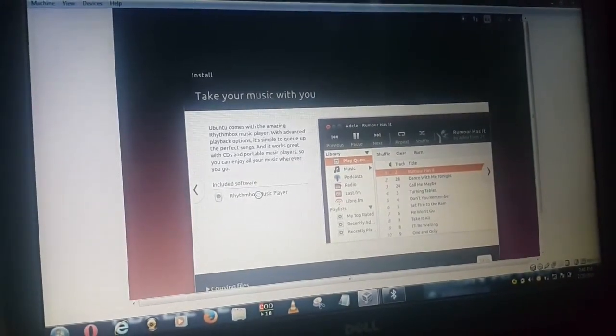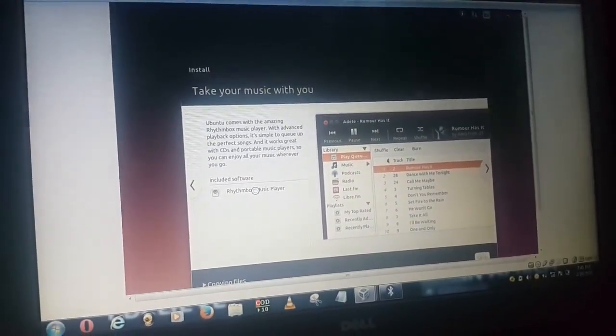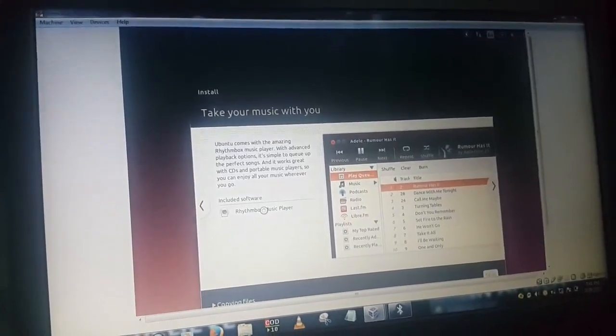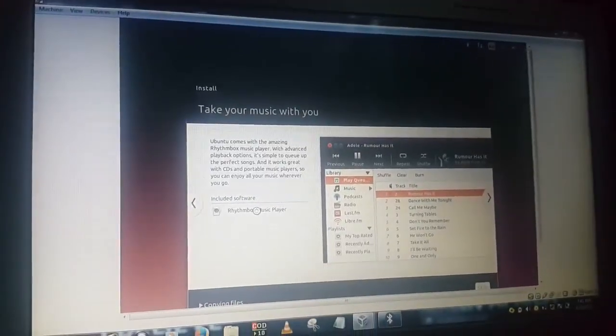So you can see the software is being installed, the programs and everything will be installed, and when this ends, then the installation is finally over. All the software, the drivers, everything is getting installed at this moment, including the hardware.